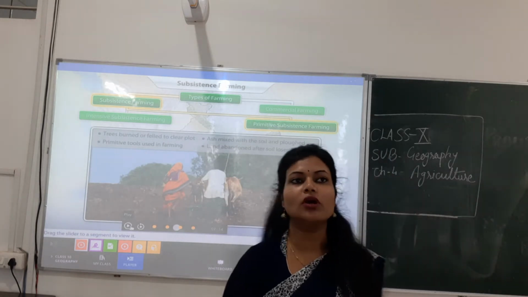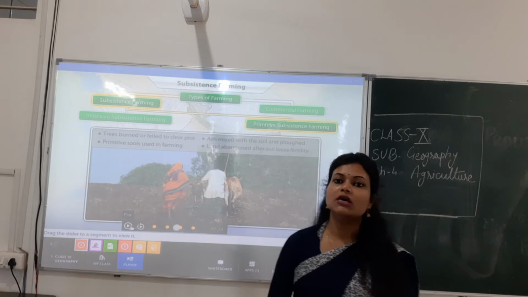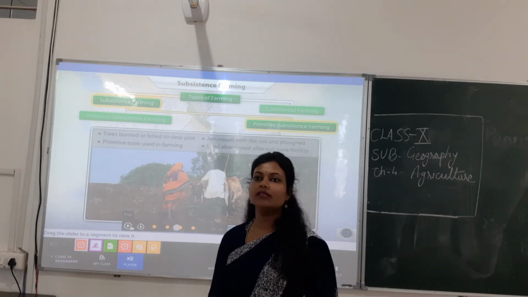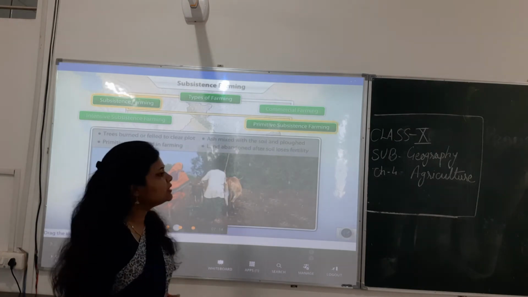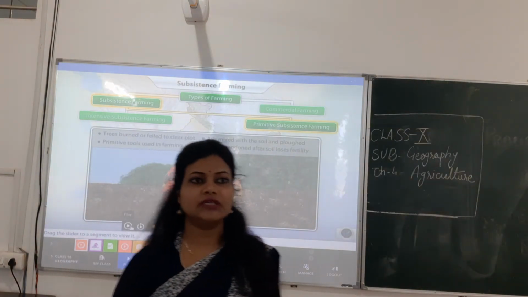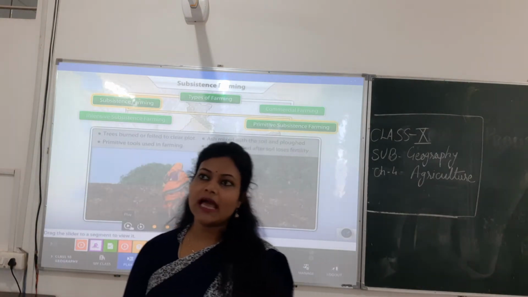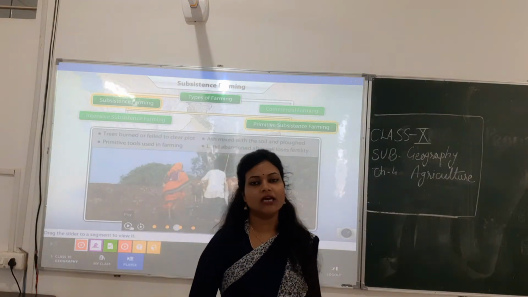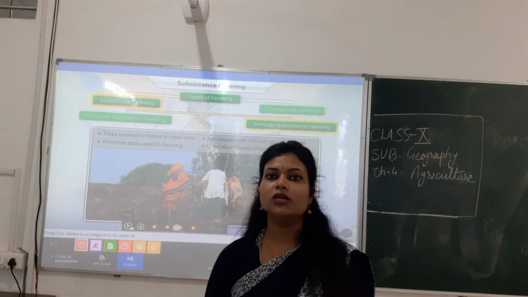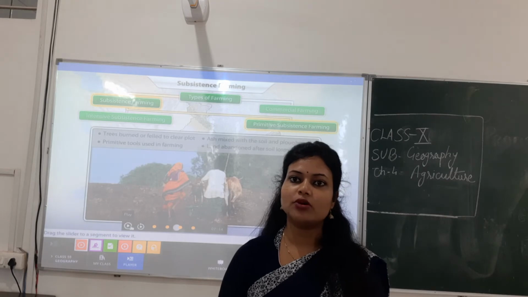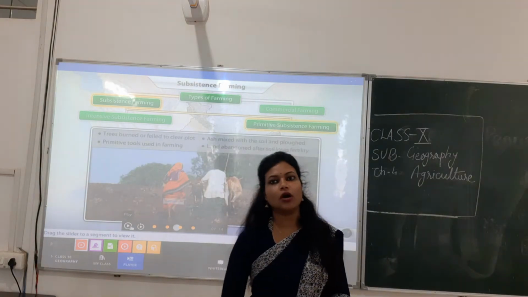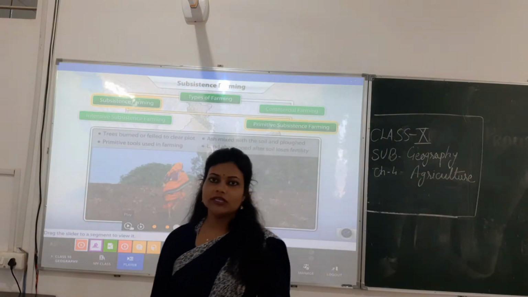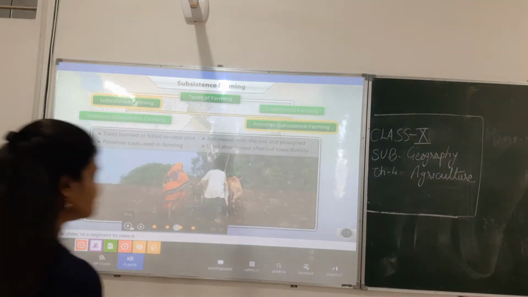So this means that they move and do this shifting cultivation. They burn the trees, they fell the trees, then they make empty land. They do the cultivation until the soil loses its fertility. So that process is called shifting cultivation, jhum cultivation. Okay, students, now let's see the next thing.